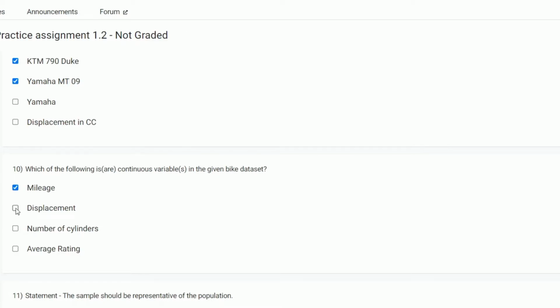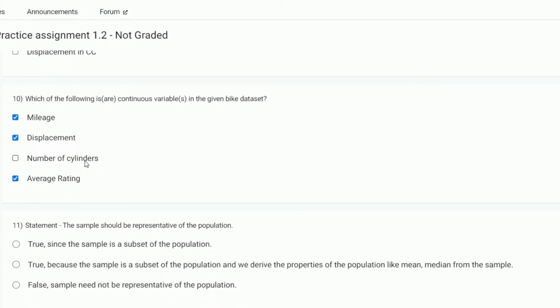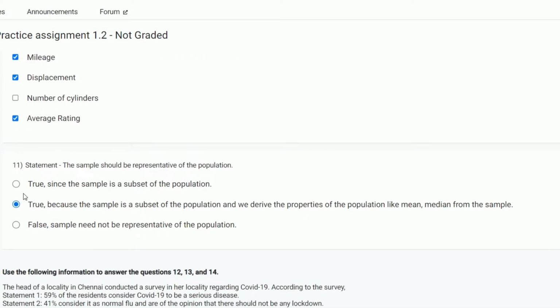Statement: the sample should be representative of the population. True, since the sample is a subset of the population. True, because the sample is a subset of the population and we derive the properties of the population, like mean and median, from the sample. False, the sample need not be representative of the population. The second option is true.